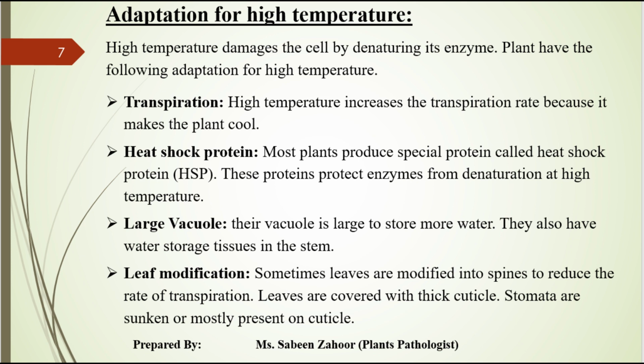That's good. Leaves are covered with a thick cuticle. Right? Why are leaves covered with a thick cuticle? To close the stomata. Is this clear to all of you? Good. Stomata are sunken or mostly present on the cuticle. Right? So this is the leaf modification.